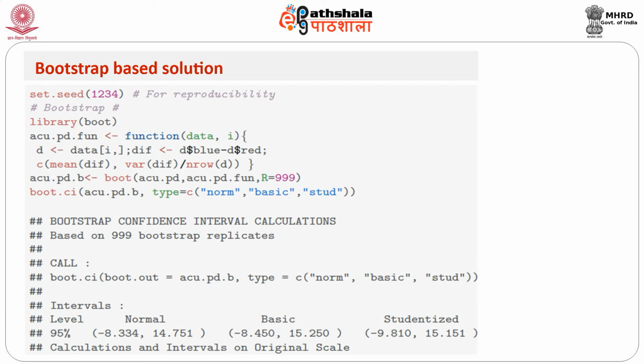Now you see that here the confidence interval has resulted in a much tighter bound as compared to the confidence interval which was minus 9.27 and 15.77. So that was much wider. So this is how a bootstrap can help us in situations which do not conform with the idealized assumptions.